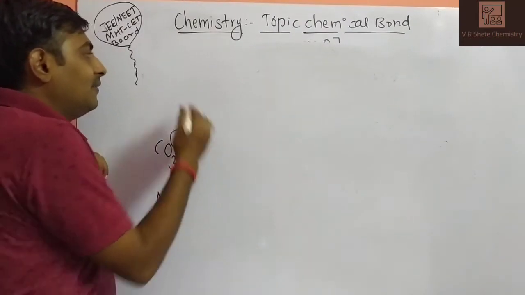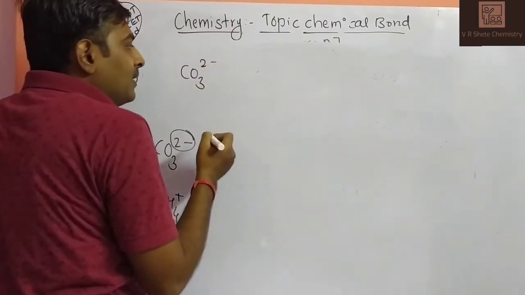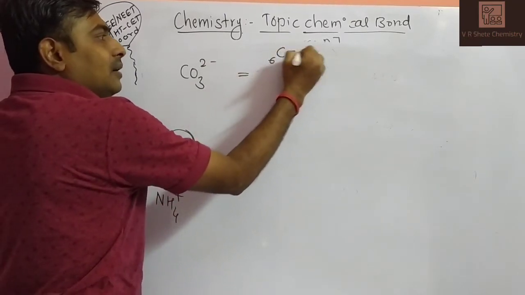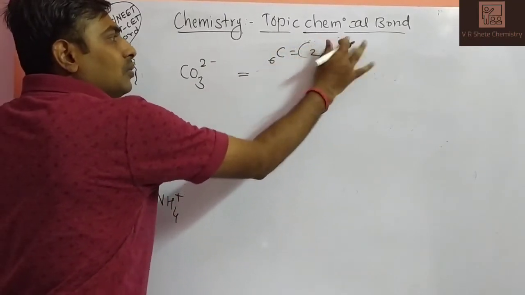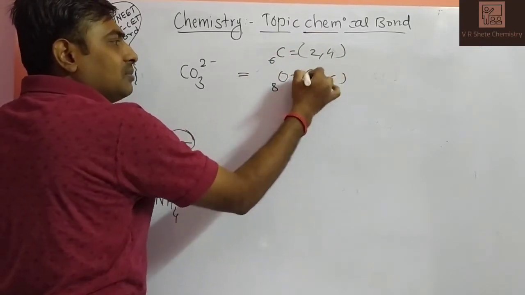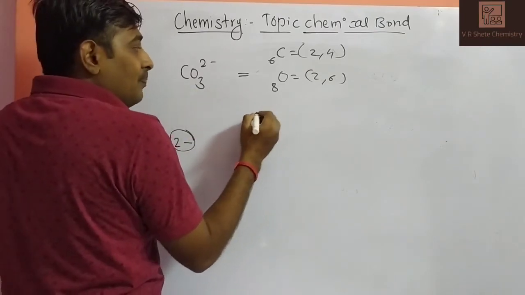Very basically, we will discuss the carbonate ion, CO3 2 minus. Carbon has atomic number 6, electron configuration 2, 4. Oxygen has atomic number 8, electron configuration 2, 6. How many oxygen atoms are there? 3 oxygen atoms are there.